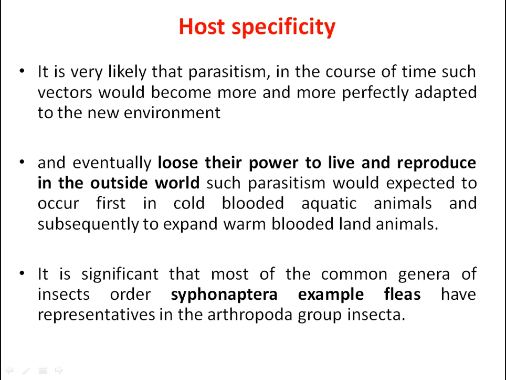The physiological parameters and other environmental factors, the temperature, pH, all this has to be favorable for the growth and survival of the disease causing agent or the parasite. So only such a favorable environment host will be selected by the disease causing agent.